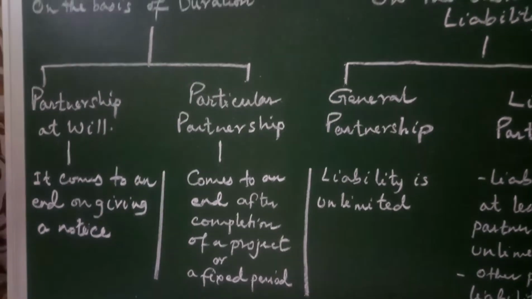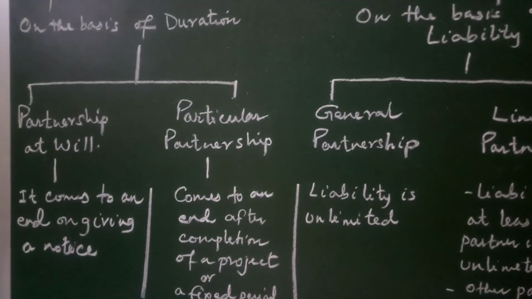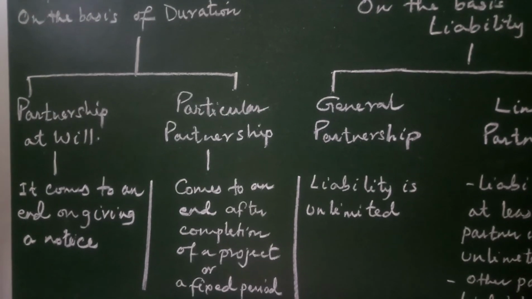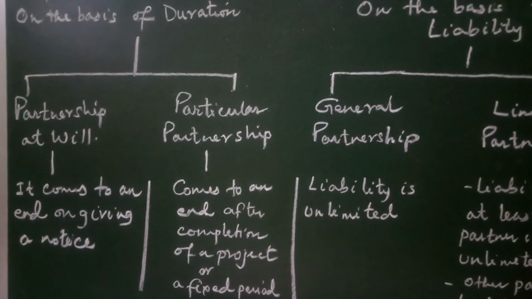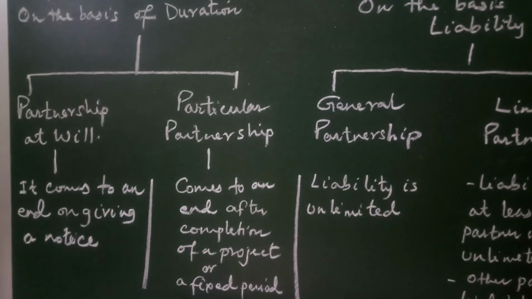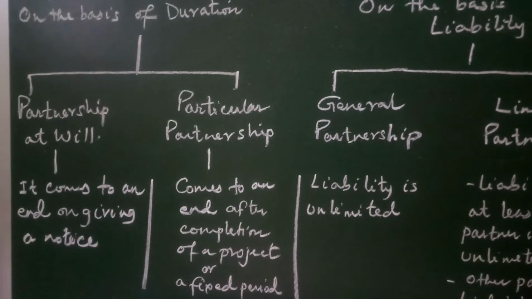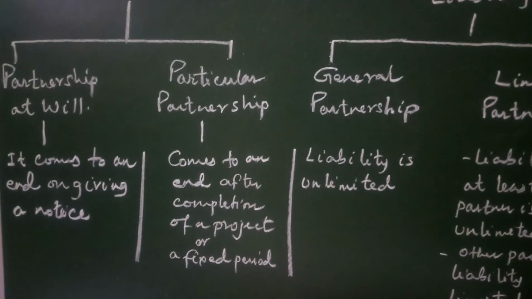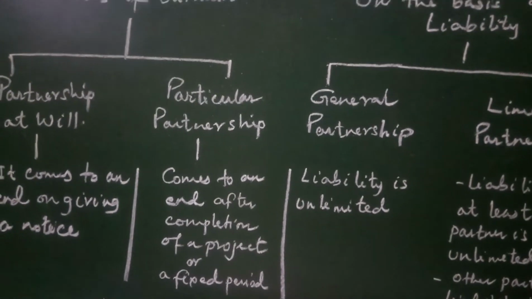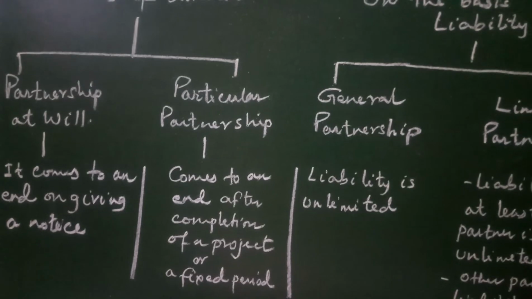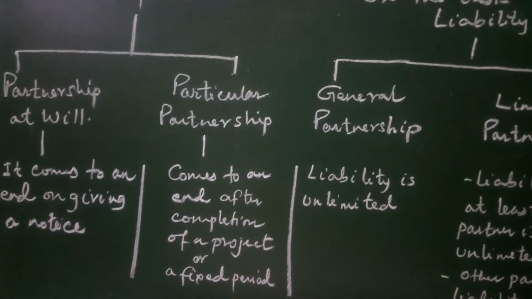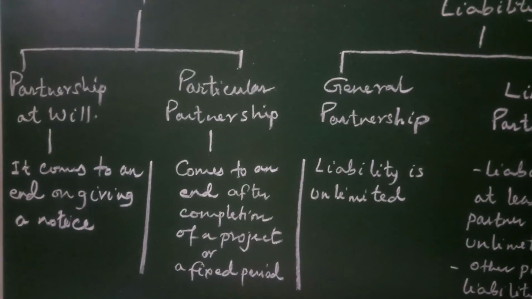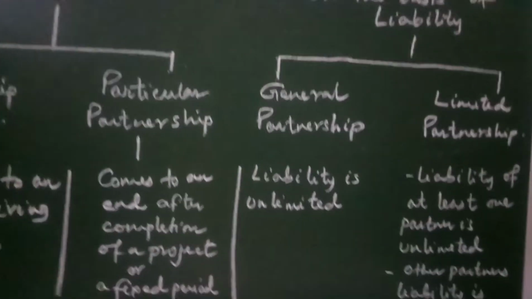So on the basis of duration, you have 2 types of partnership. One is partnership at will, other is particular partnership. Partnership at will means the partnership will come to an end at the desire of the partners, whereas particular partnership is made to construct a particular building or a dam or to do any type of work, and when the work is completed it will come to an end.